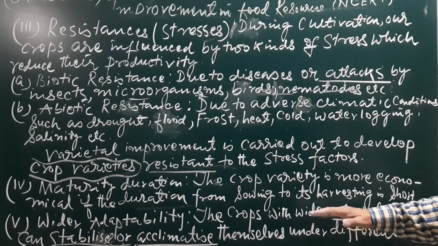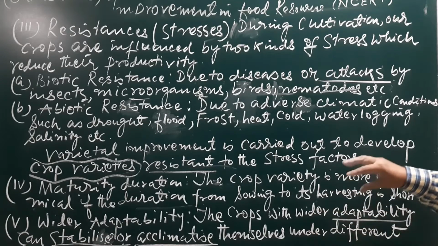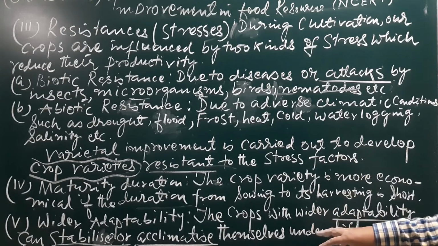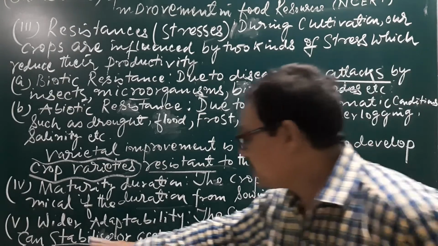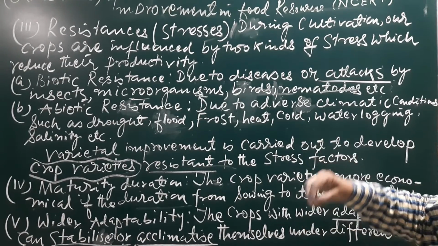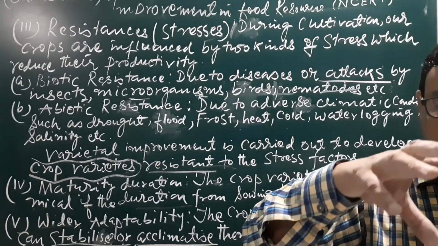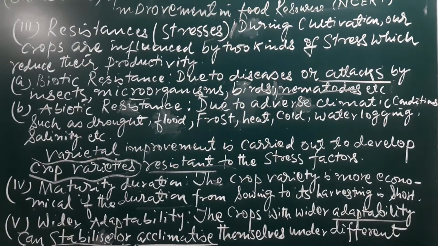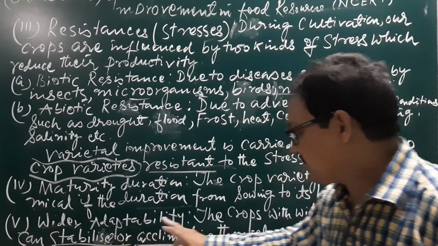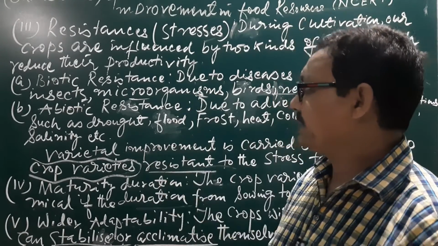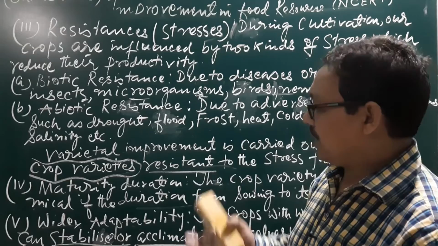That is why such improvement in variety will be helpful for wider adaptability. That means a crop that was grown only in some specific places will also be grown in other places, in other situations, in other climatic conditions. That is the wider adaptability. A few more points are required for our discussion.